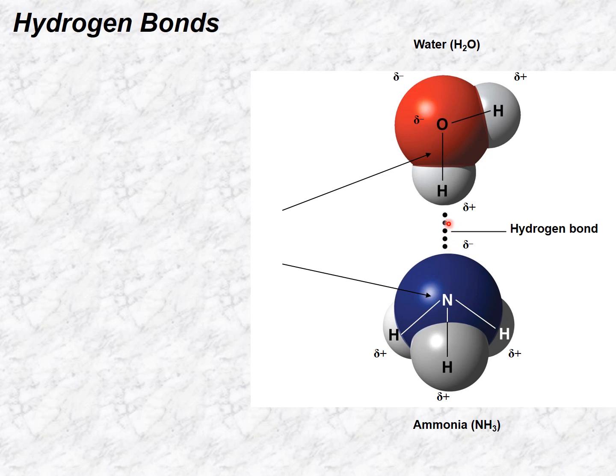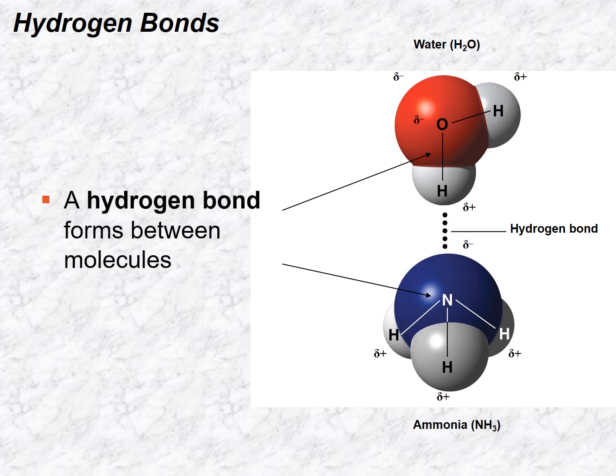Hydrogen bonds are denoted by dotted or dashed lines. They're not straight lines. You can see straight continuous lines, these are covalent bonds. Dotted or dashed lines mean that there's a hydrogen bond happening there. Again, it's important that you know that hydrogen bonds form between molecules, not within.